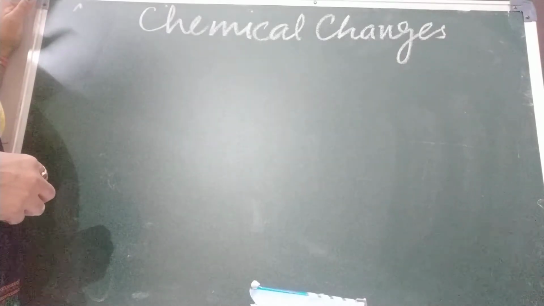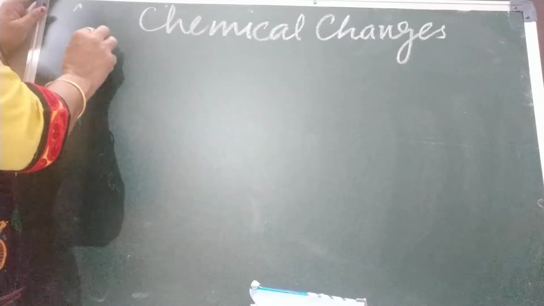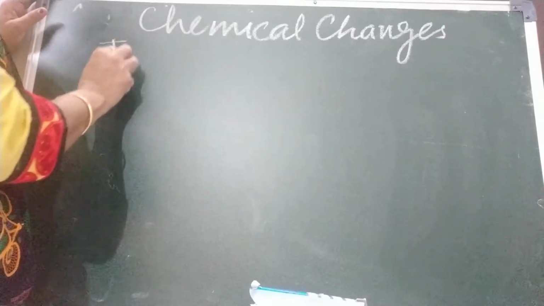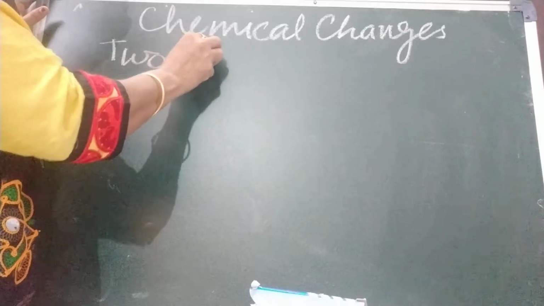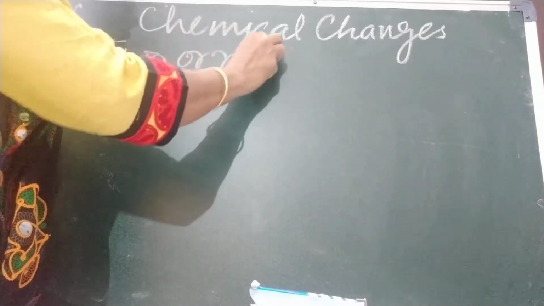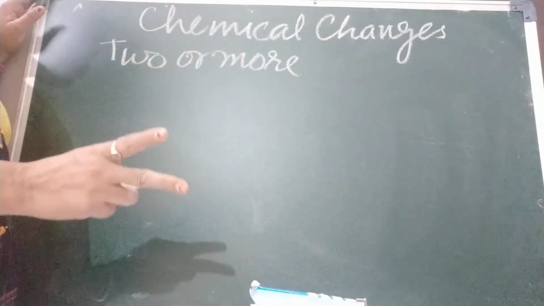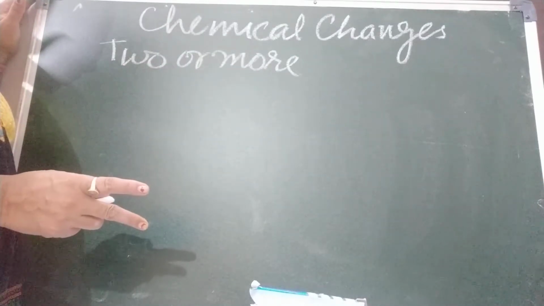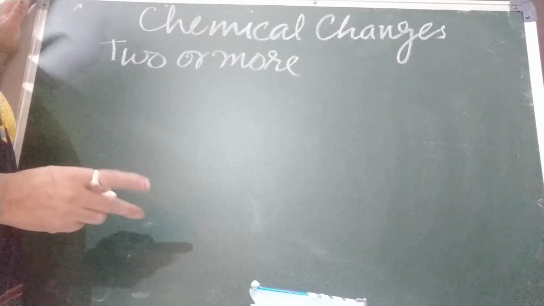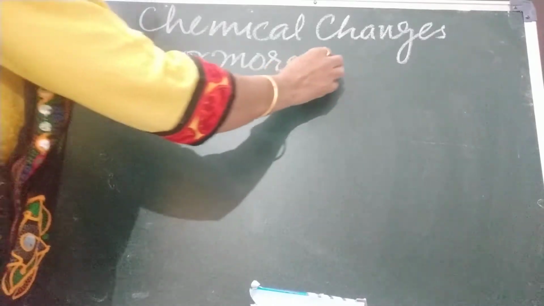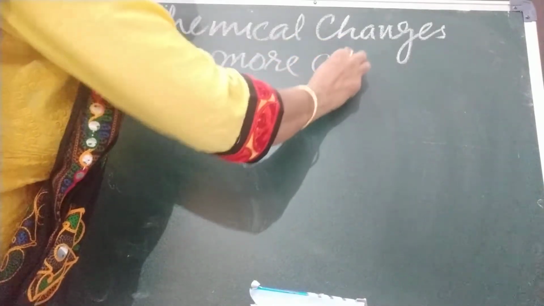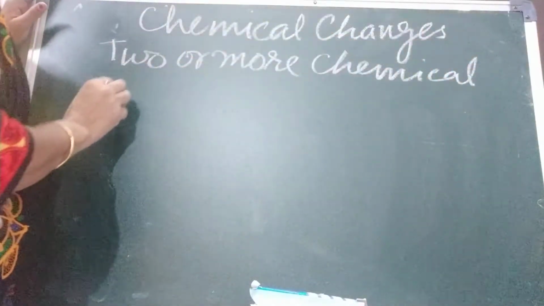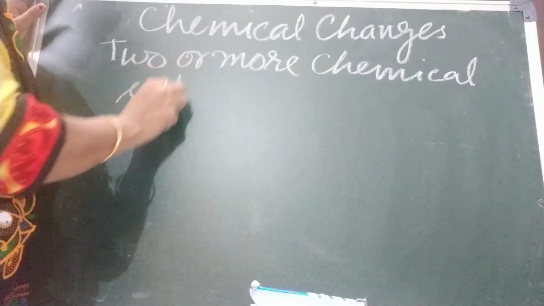Chemical changes occur when two or more... Children, it is not necessary that there are only two substances. More than two substances can be there. Okay, when two or more chemical substances react. Children, chemical substances, now clear? All substances are chemical.